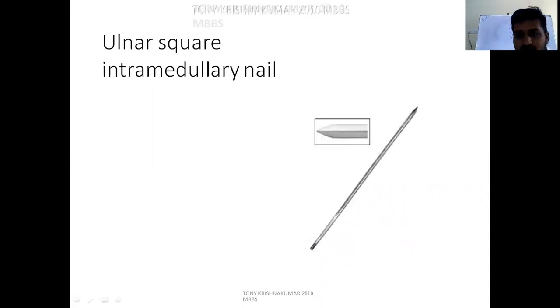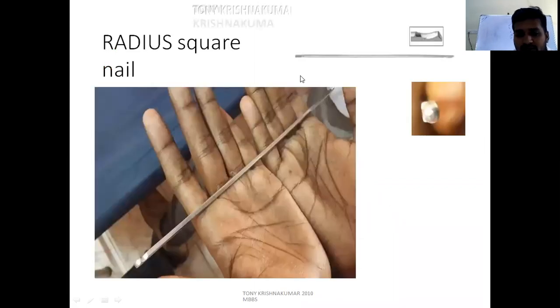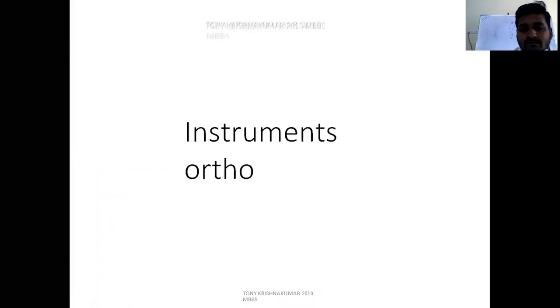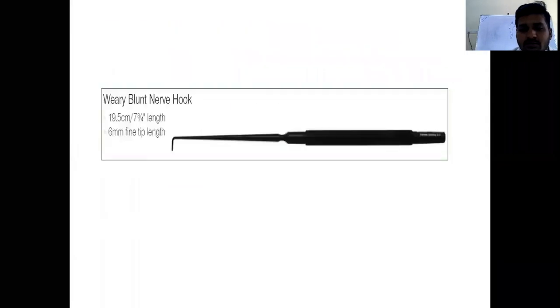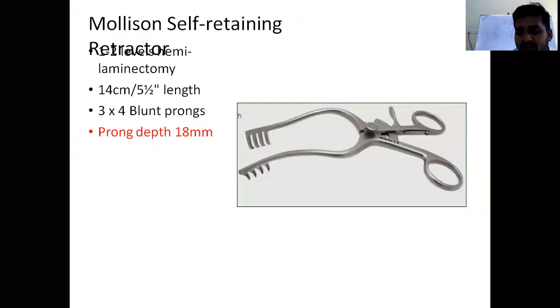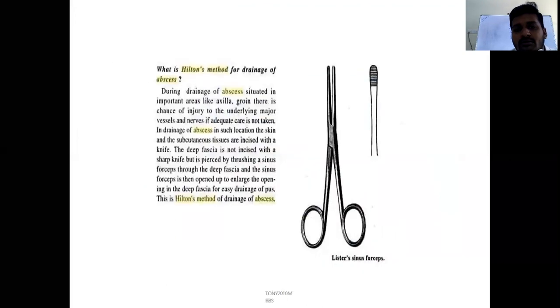See the picture. And this is the radius square nail, which is R shaped, beveled, and tongue shape. See the tip. These nails will surely be kept in the exam, and you should be thorough enough to identify and name its parts and its uses. Okay.